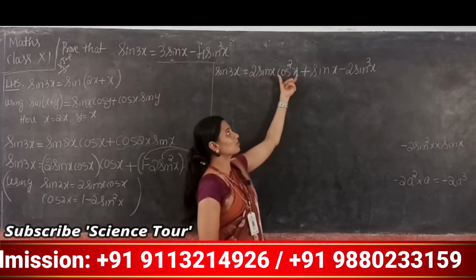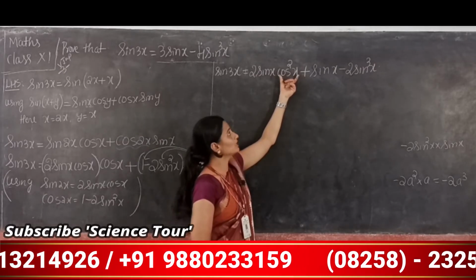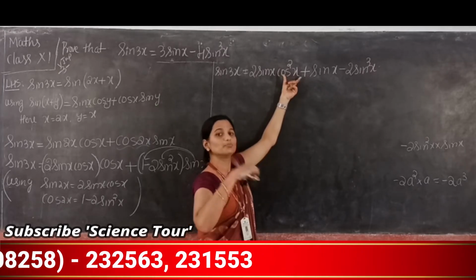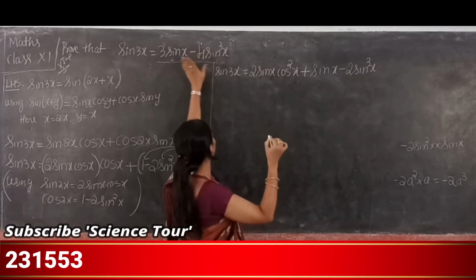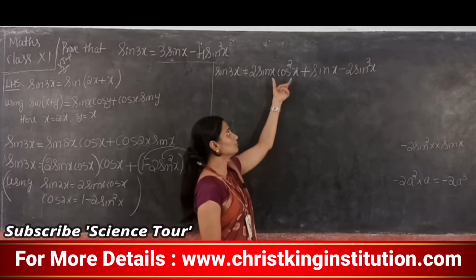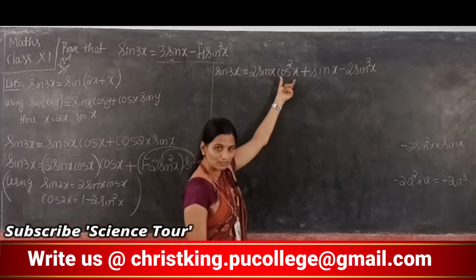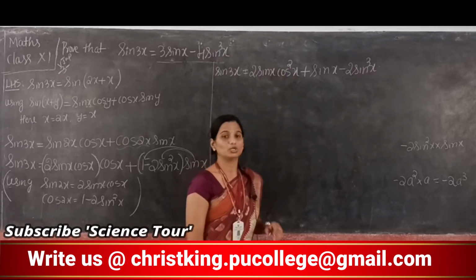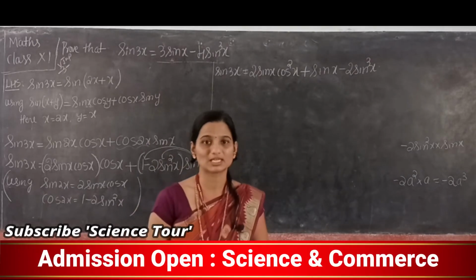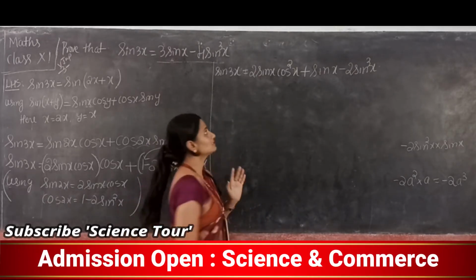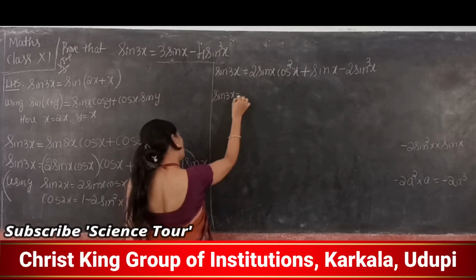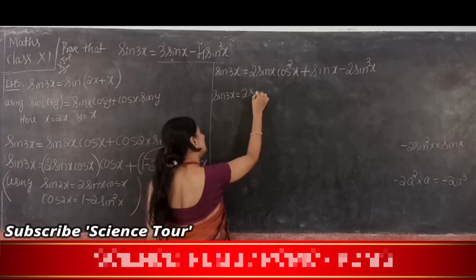Next here is a cos square. I don't want this cos square. So how to remove that cos square? Cos square should be converted in terms of a sine function. How to convert? You know the relation of cos square x. Cos square x is equal to what? 1 minus sine square. So use it. So sine 3x is equal to 2 sine x.